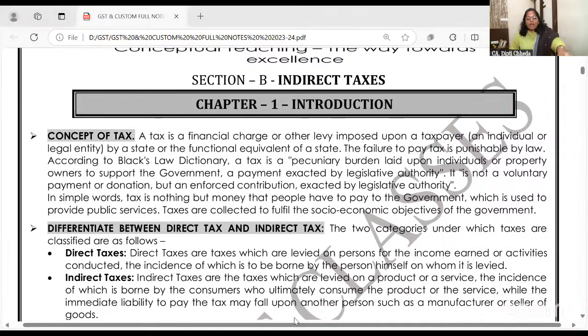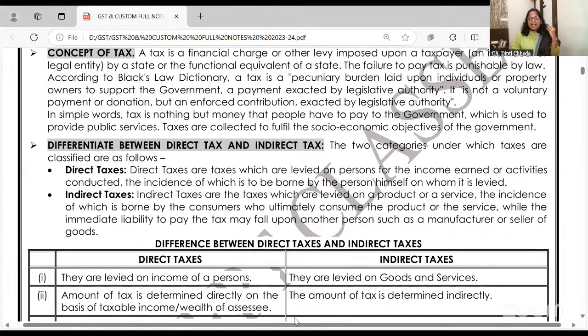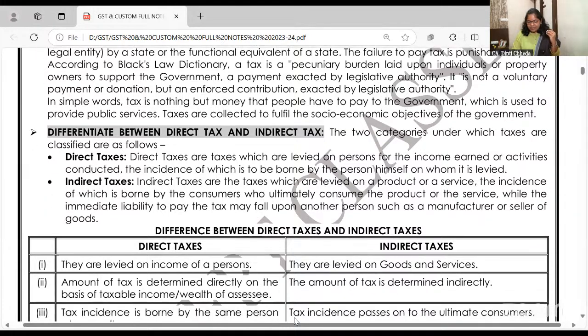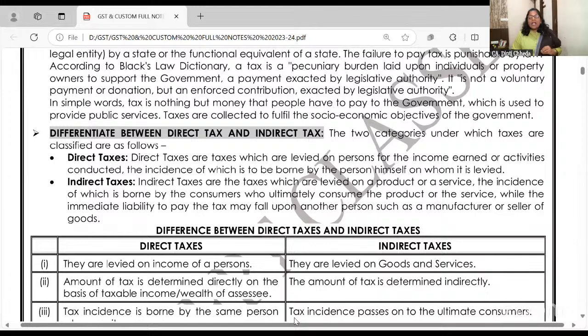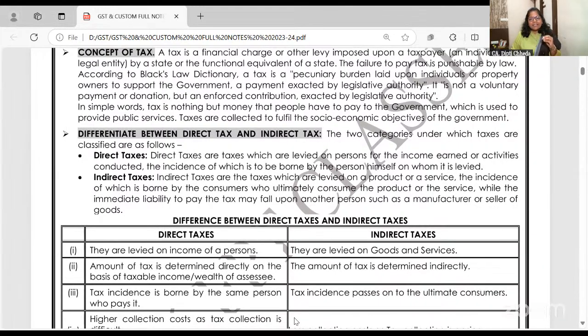One homework I could not continue for the 10 minutes in between. So now one expectation from you is to read and come, every bit. It's just 5 to 7 pages. Make sure you read it. And if you have a doubt, you are all connected in the group. I have put this material also over there. So if you have any doubt, just circle and send me the message there itself.